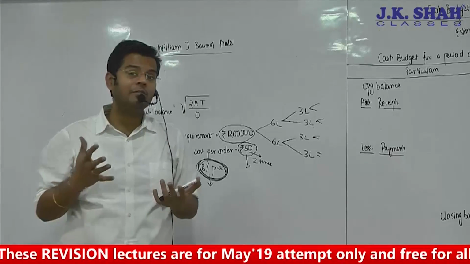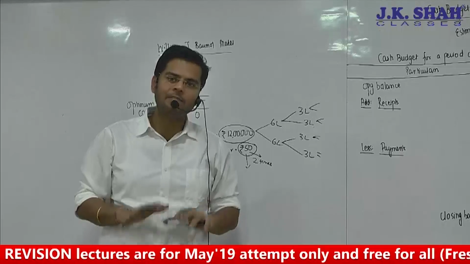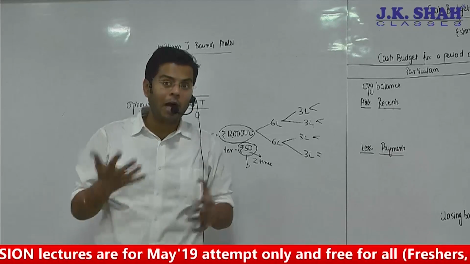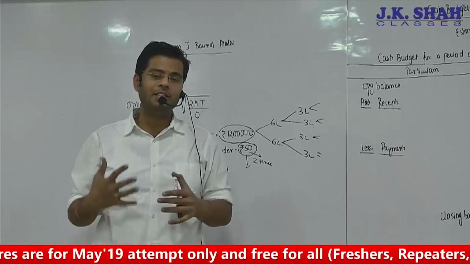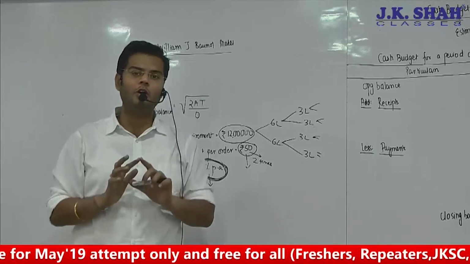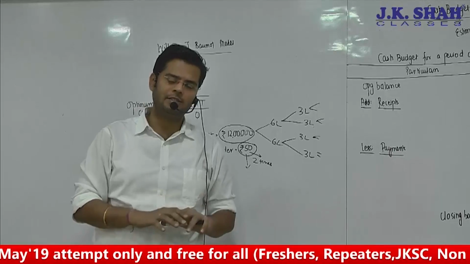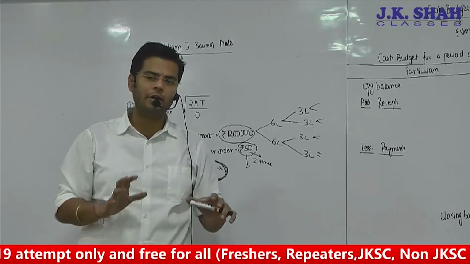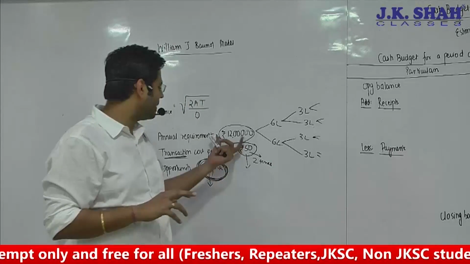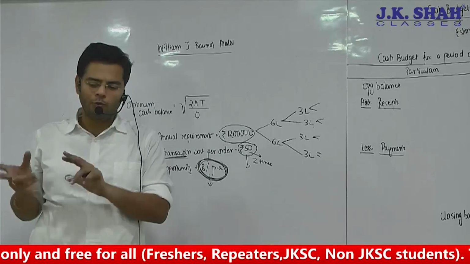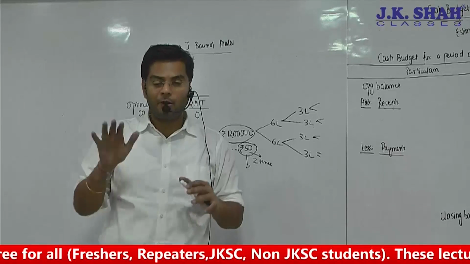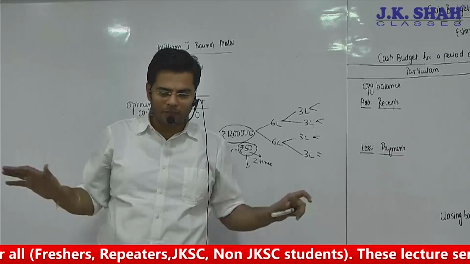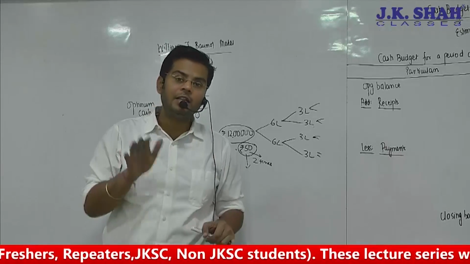So my objective should always be what? To minimize my total cost. So how much worth of investment I should dilute at a time such that my overall cost is the least. Are you getting what I'm telling you? So ये जो 12 lakh का मेरा investments है मेरे पास, उसको मैं कितना dilute करूं at a time such that my ordering cost plus opportunity cost, when I sum it up, it is the least.